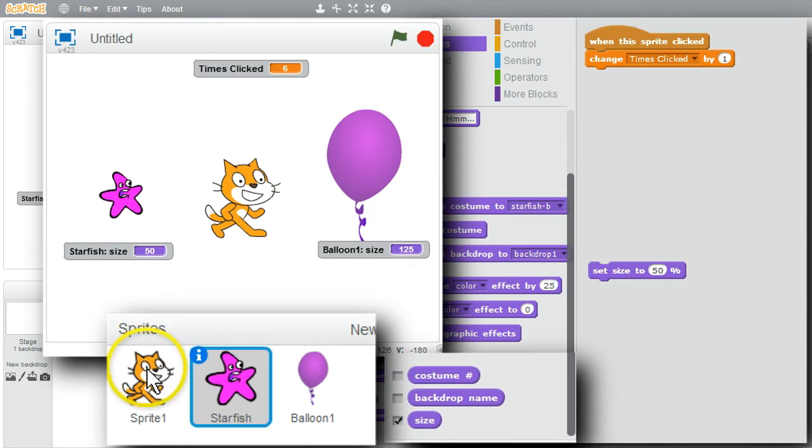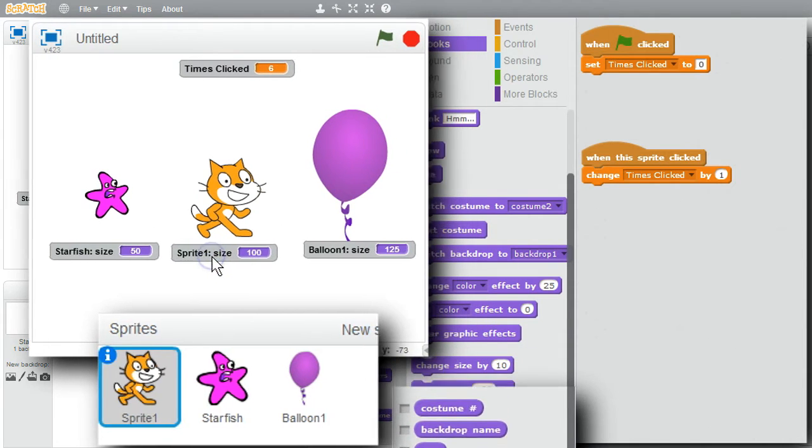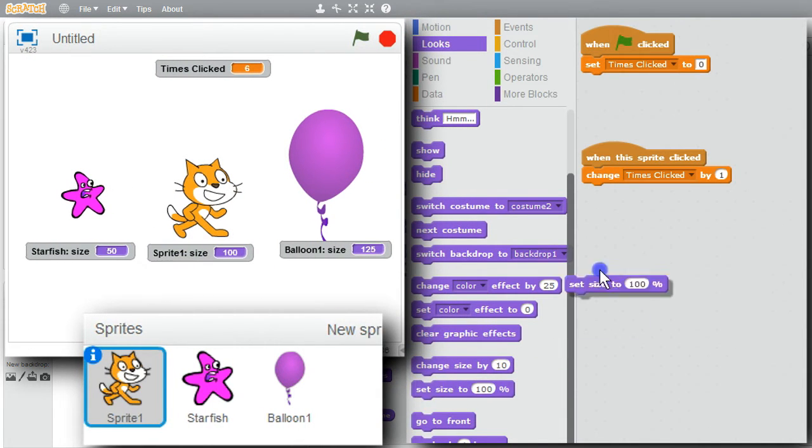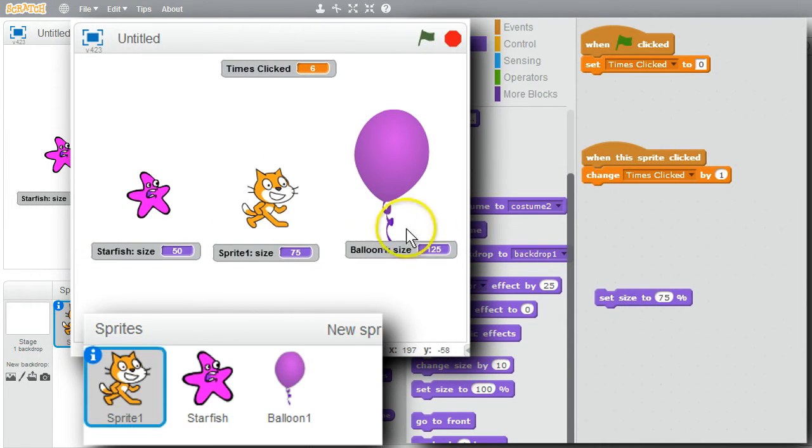I'll do the same thing for the cat. Size. Bring it down. Cat's at 100%. Set size. Change the size to 75%. Click on it. The cat's at 75% size now. I'm finished with size now. What's important to remember is that each of these sprites has its own size variable. Even though the name's the same for each of the sprites, don't let that confuse you. Changing the size of one sprite doesn't affect the other sprites.